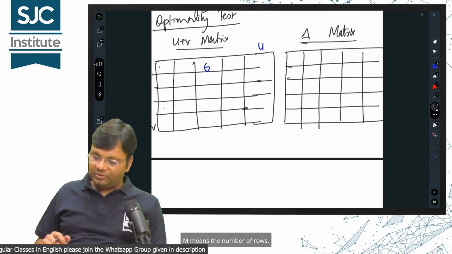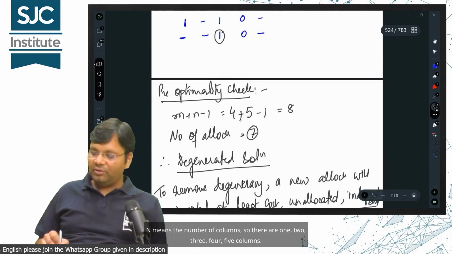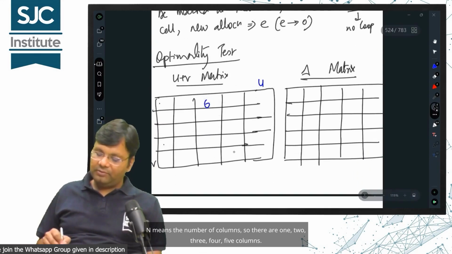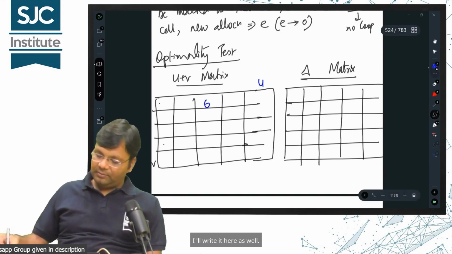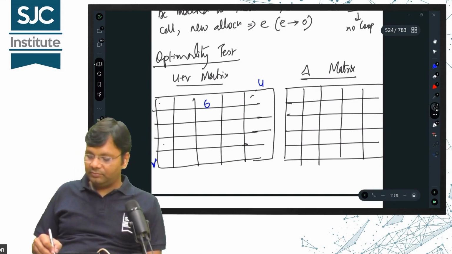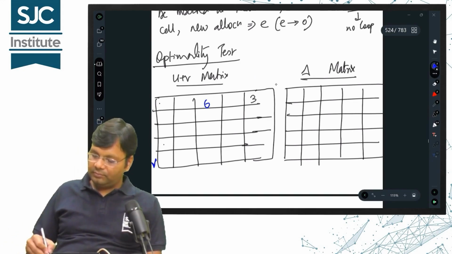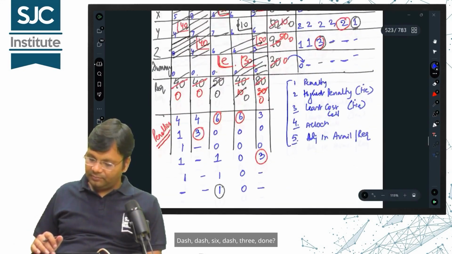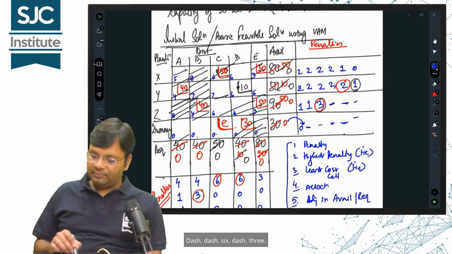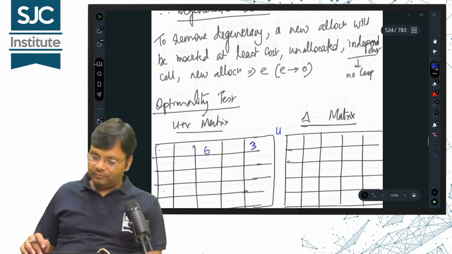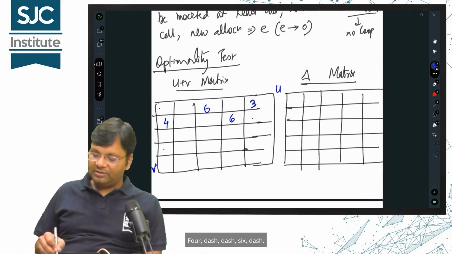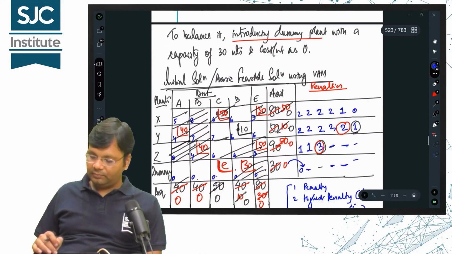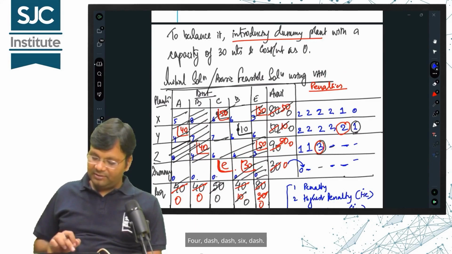M means the number of rows. N means the number of columns. So there are 1, 2, 3, 4, 5 columns. I'll write it here as well. So dash, dash, 6, dash, 3. A separate space has been kept outside for you. What comes next? 4, dash, dash, 6, dash.